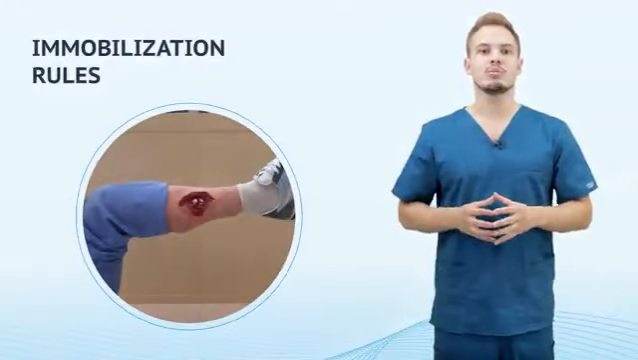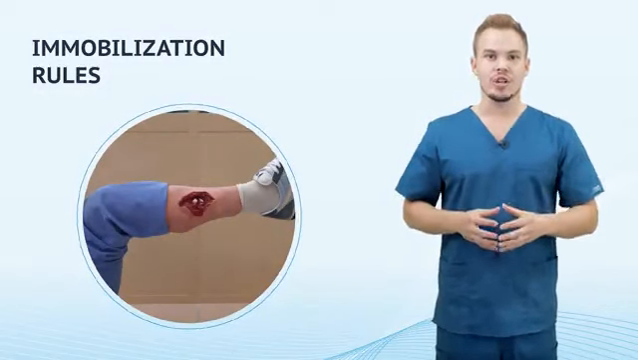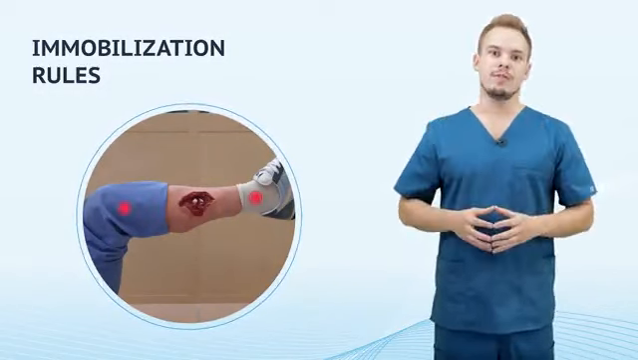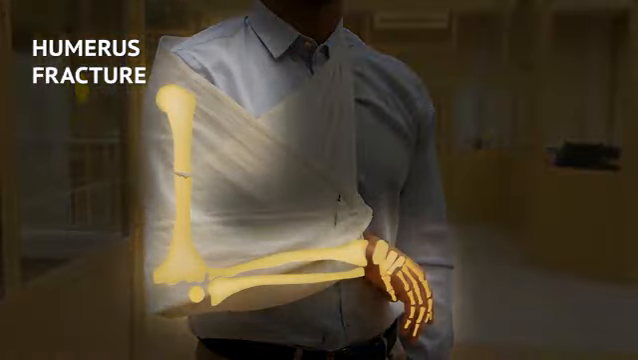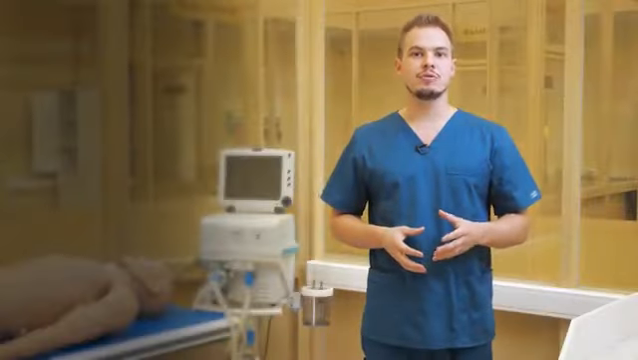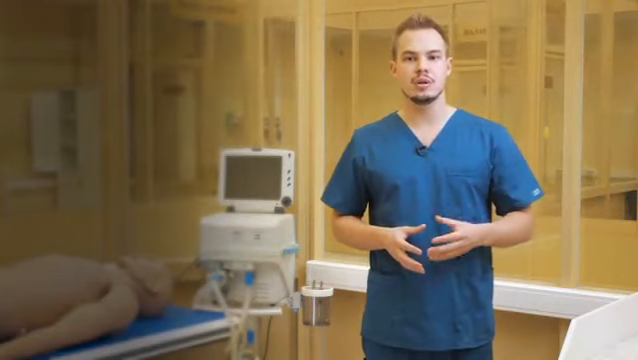Applying the splint, do not move the injured limb or change its position. In fractures, at least 2 joints should be fixed, one below, one above the injury. If there is a large bone fracture, such as the shoulder or hip, fix 3 joints. Let's look at a specific example. For example, it is necessary to fix 3 joints, the humerus, the ulnar, and the wrist, in case of a